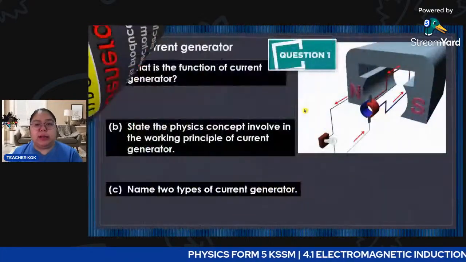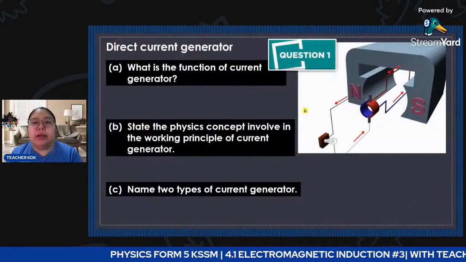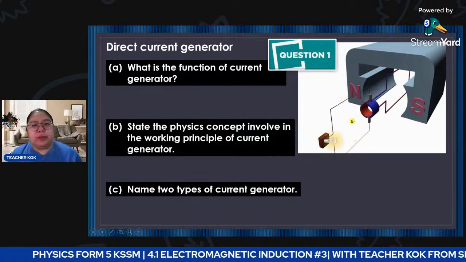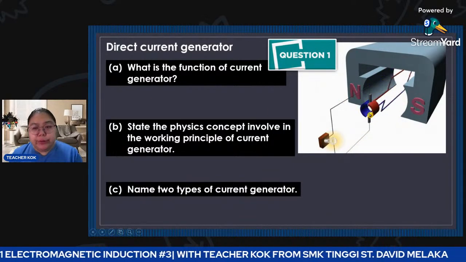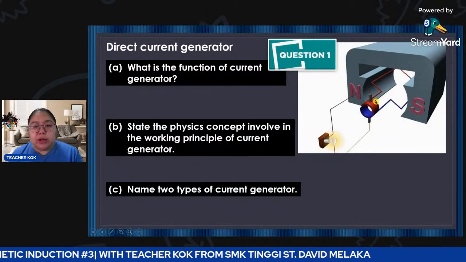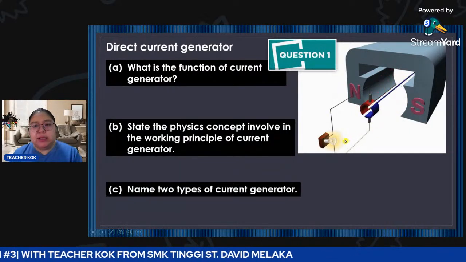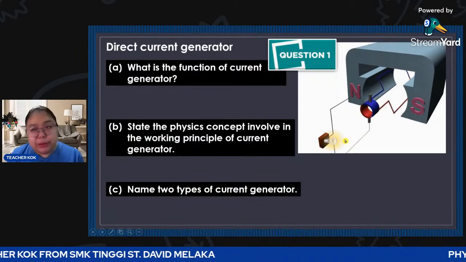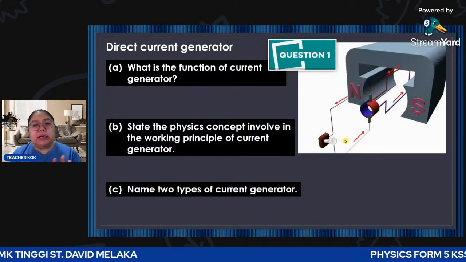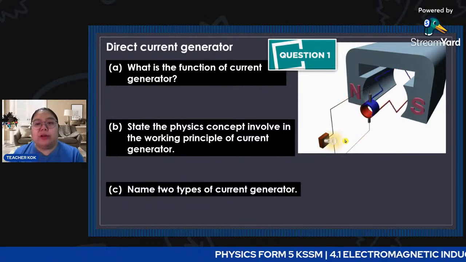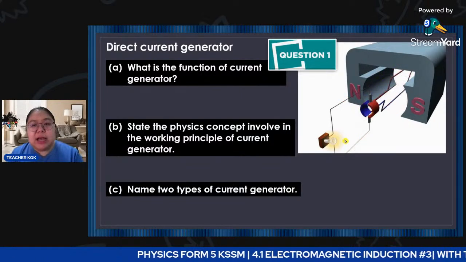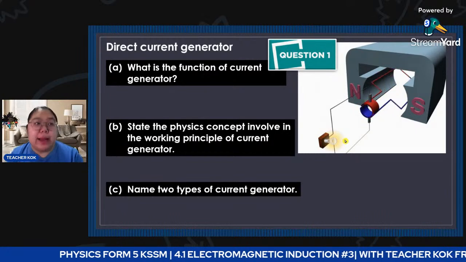You can see the diagram here. We have a commutator and carbon brushes. You can see here there is no battery. The turning, you need to control by yourself. You turn it by yourself, and then you generate electricity until the bulb lights up.